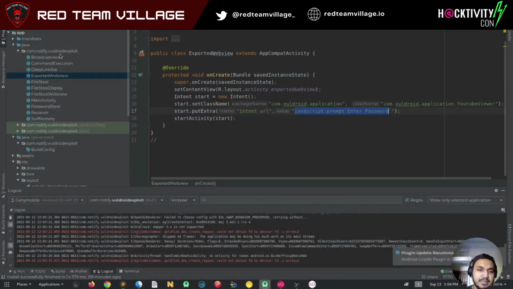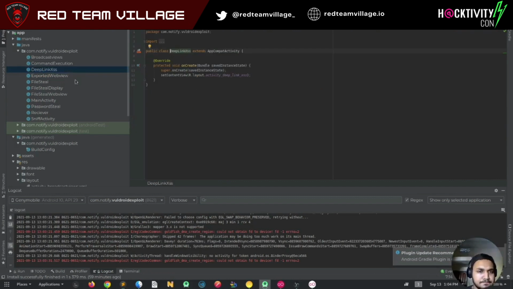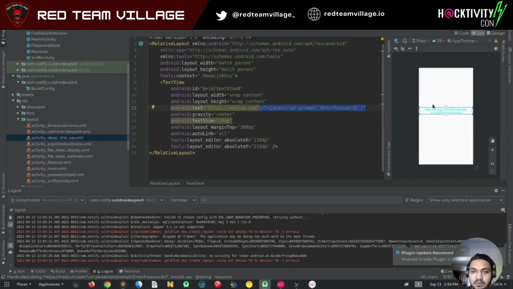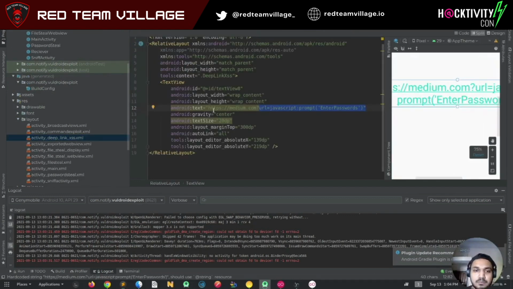So in the exploit application, we are passing the medium.com proper deep link, then we are passing a URL parameter which has the JavaScript prompt.